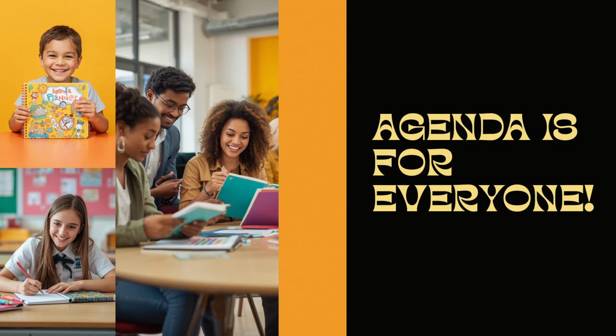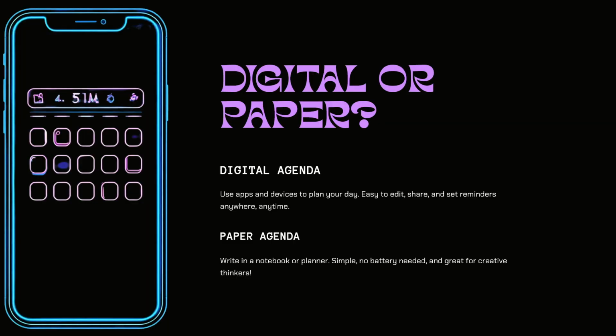You can use a digital agenda or a paper agenda. A digital agenda is on your phone or computer. A paper agenda is in a notebook. Both work well. Here is a Wordscience tip.